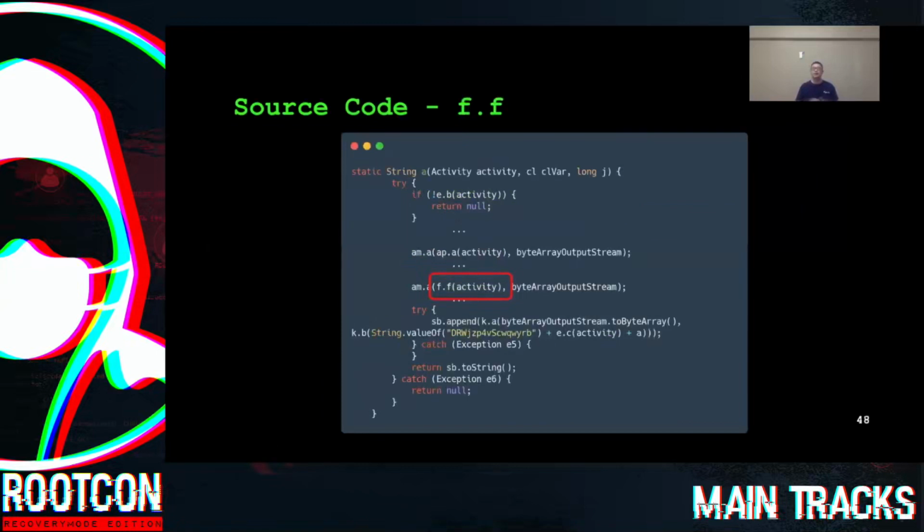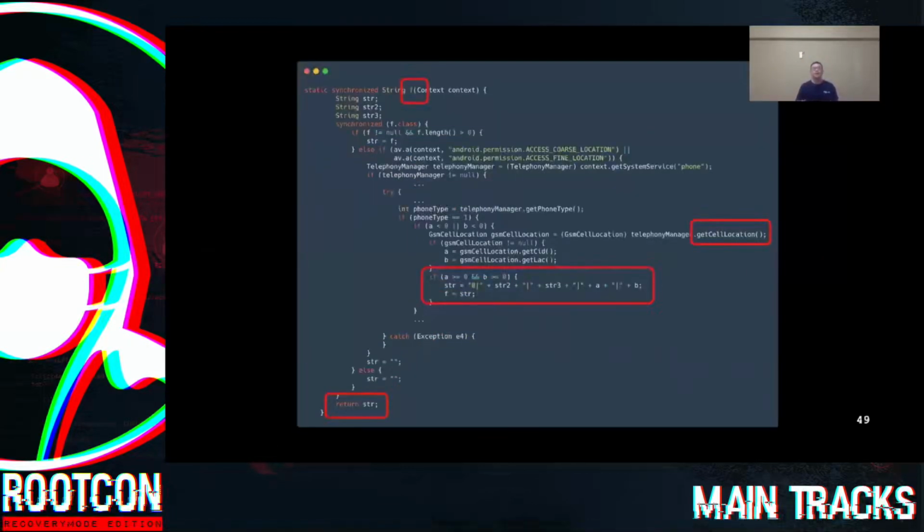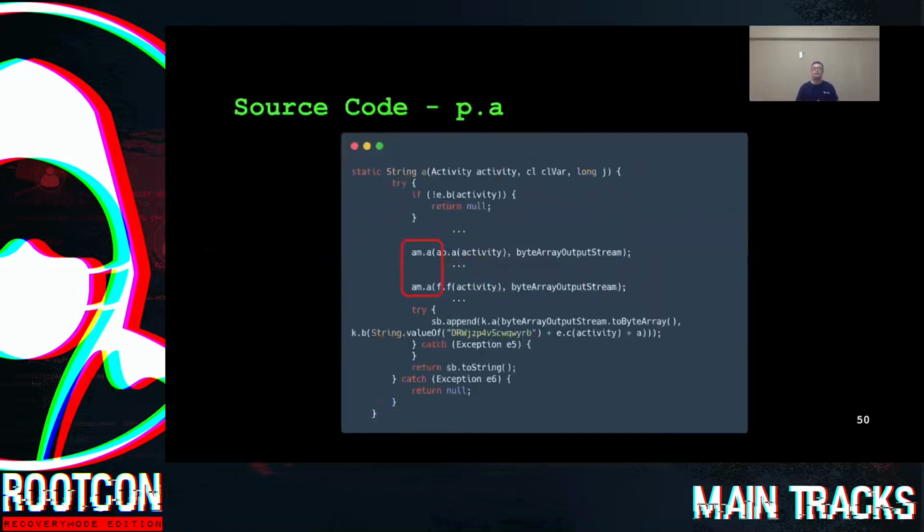And now let's dive into the source code of f.f. Native API get cell location is used to get the cell phone location data. This information is processed with some other strings. At the end of this function, it returns the string with information.